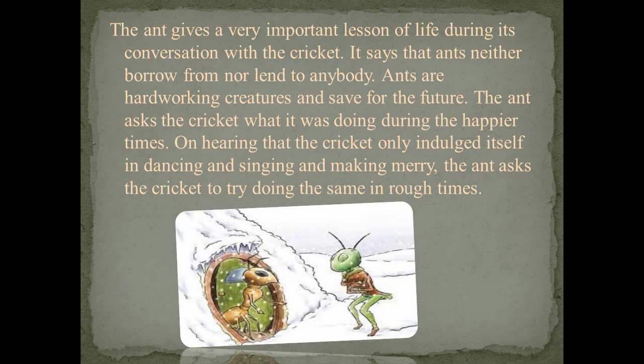Now we can see the explanation of the poem stanza-wise. So the first stanza, I told you already, it has 4 stanzas. Now we can see the first stanza. It tells about the young cricket which has been suffering during the winter season. I told you already that it is a silly young cricket.